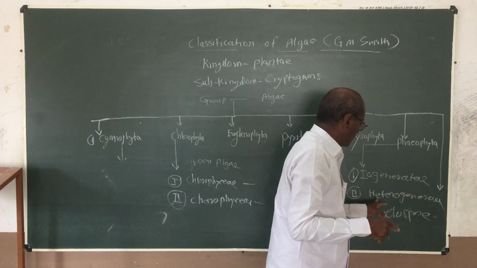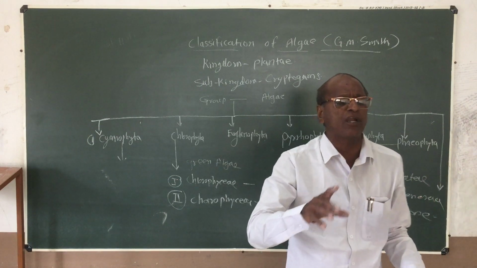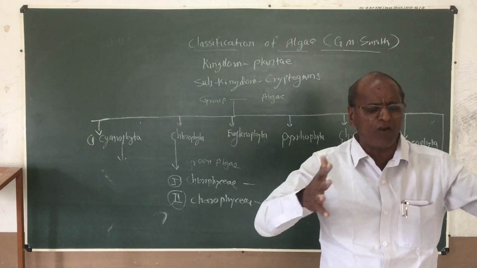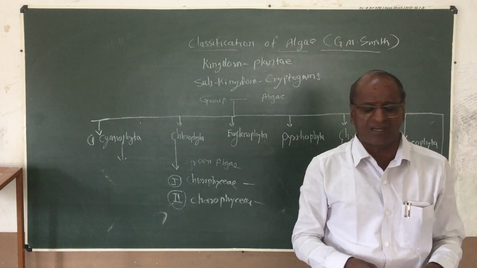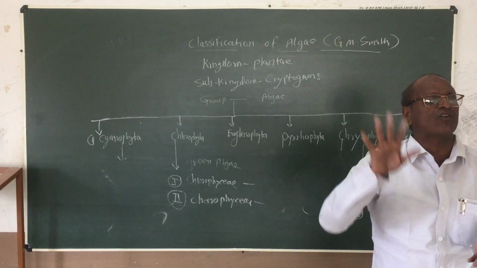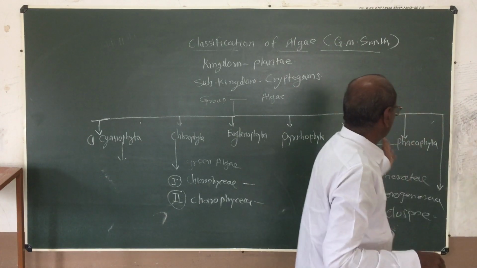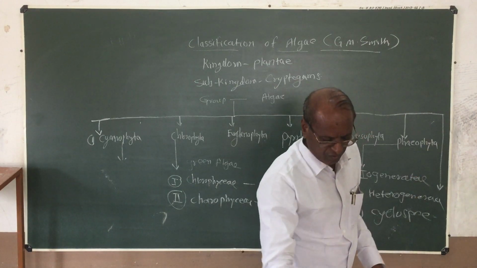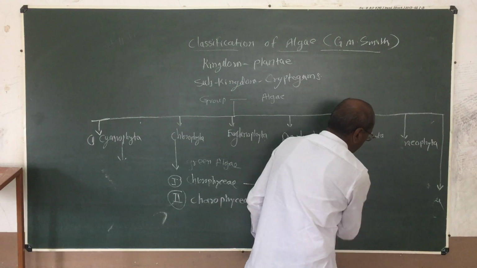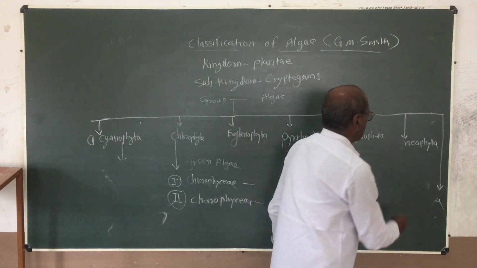The next one is heterogeneratae. During their life cycle, both generations are morphologically different in their structure. And in the third, Cyclosporeae, there is no alternation of generations. The next one and last division, which we already studied, is the Rhodophyta.